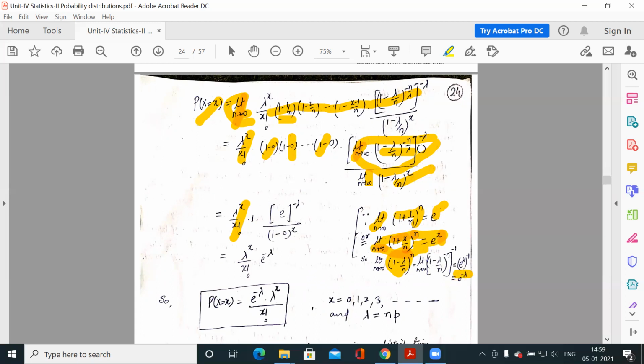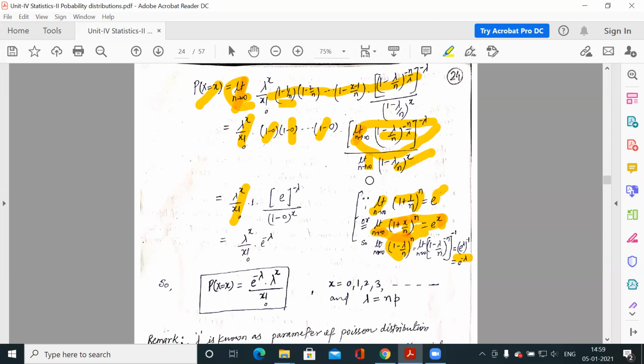So similarly if you calculate this, when N tends to infinite it is 1 minus lambda by infinite, so it is 1 minus 0 to the power x, so it is 1 to the power x, and you calculate this. So from here you will get e to the power minus lambda.